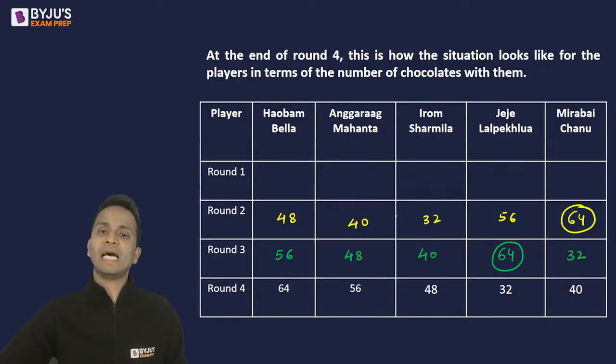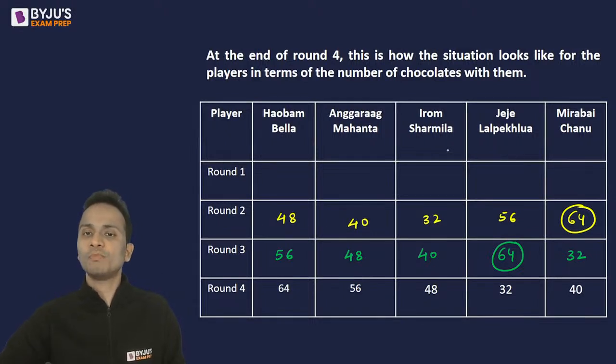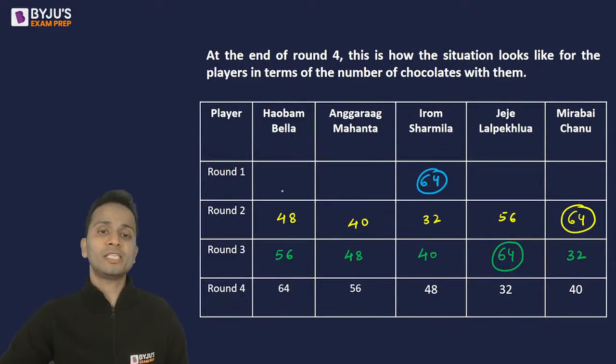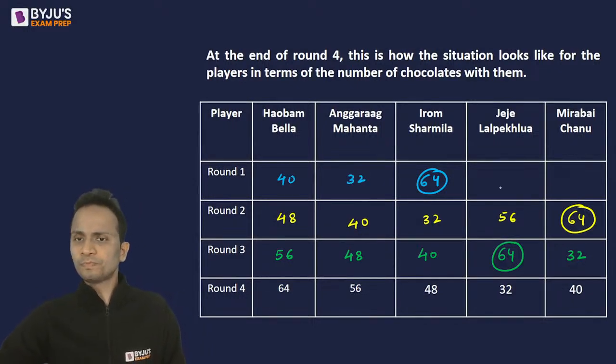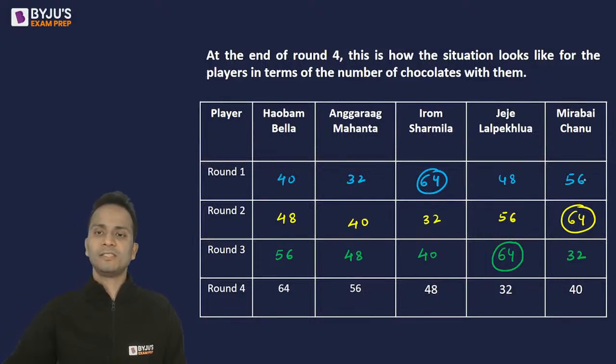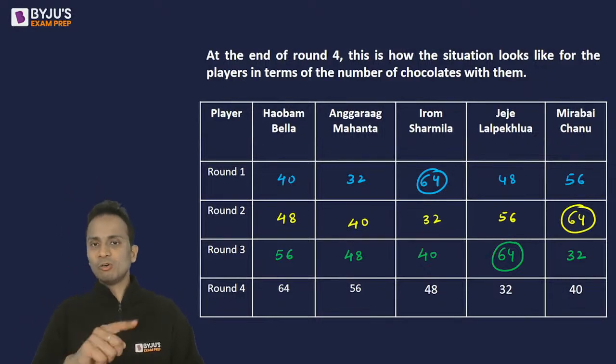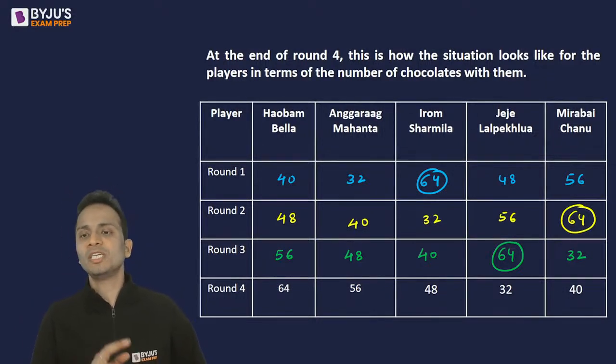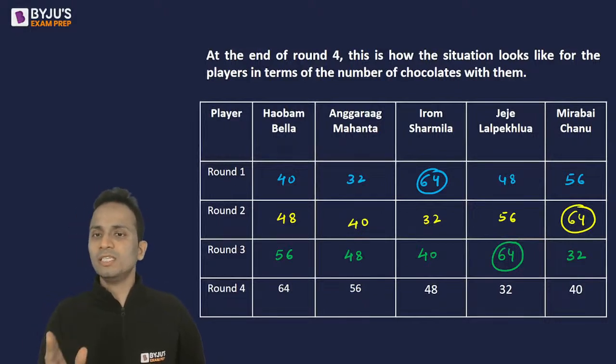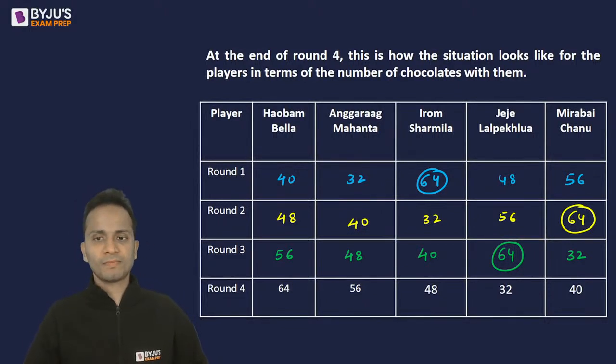All right. Now in round 1, who must have distributed the chocolates? It must be Iram Sharmila. So Iram Sharmila will have 64 chocolates, right? And others will have 8 chocolates less than the next round. So it will be 40, 32, 48 and 56. And that's it. The table is completed. So in round 1, Iram Sharmila has distributed. Round 2, Mirabai Chanu. Round 3, Gigi Lal Pekhua. And that's it. The table is completed.